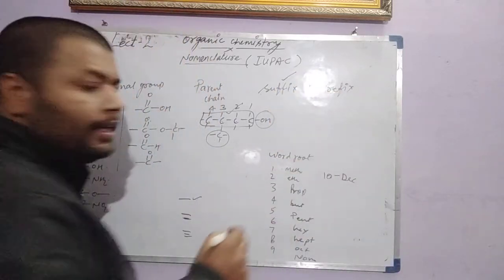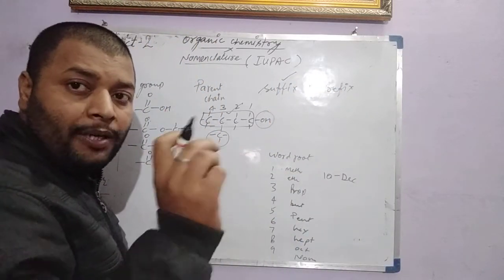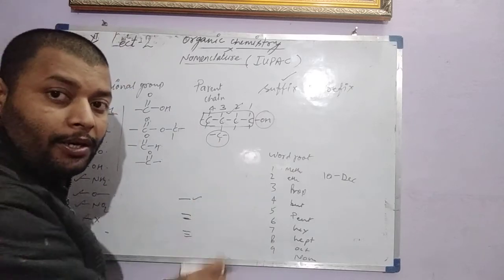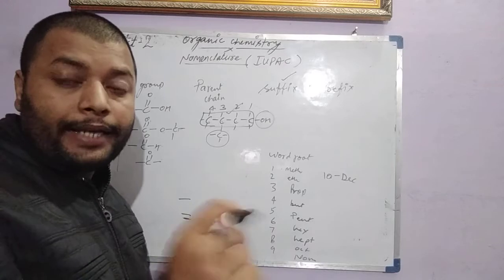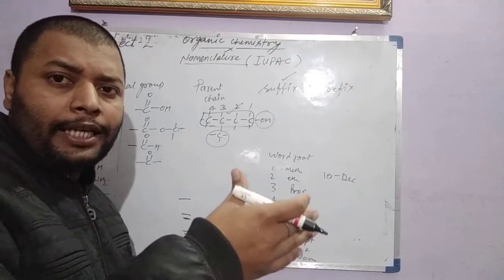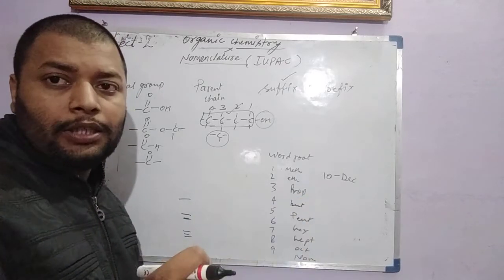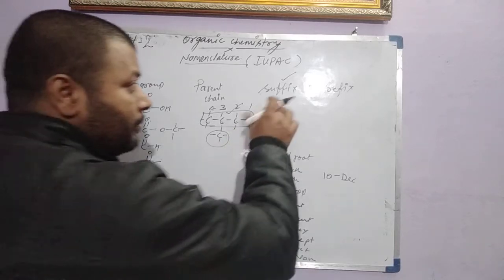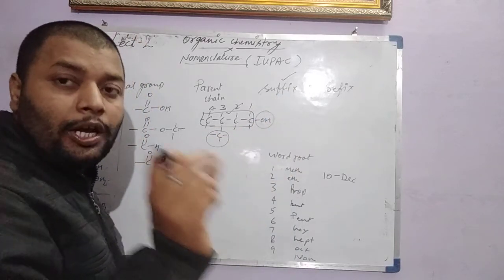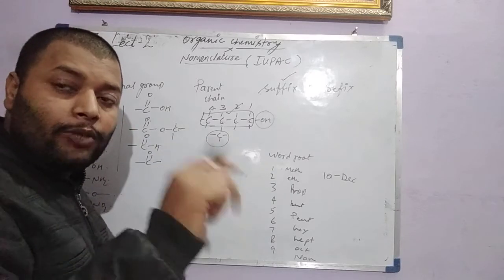So suffix here is the word abbreviation used for different bonds and different functional groups for identification. How to know a carboxylic group is attached, how to know an aldehyde group is attached? For that we have some word abbreviation that will end the name.